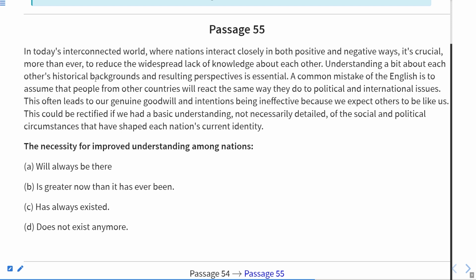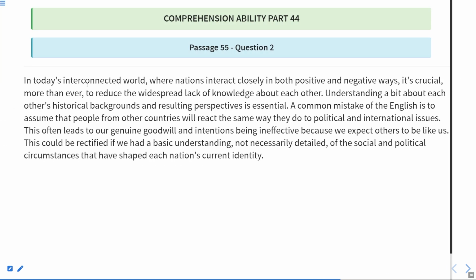It is crucial that we should have knowledge, but we can say that it will be there in future as well, because that will always be there. Understanding among nations will always be there. So according to this, A will be the correct answer. Now let us move to the second question.